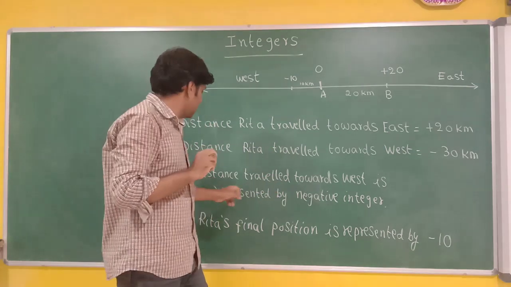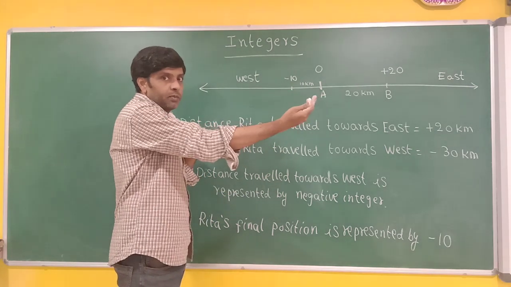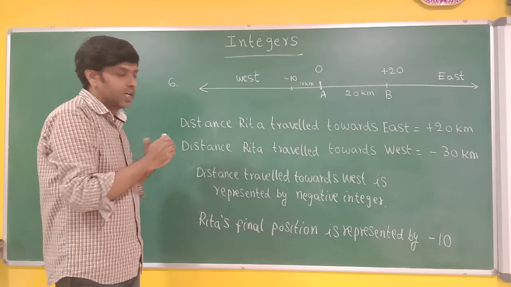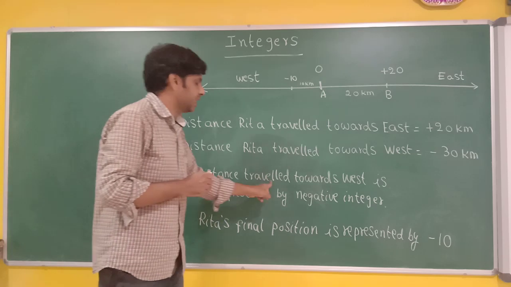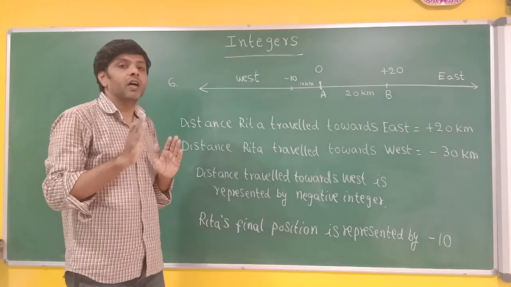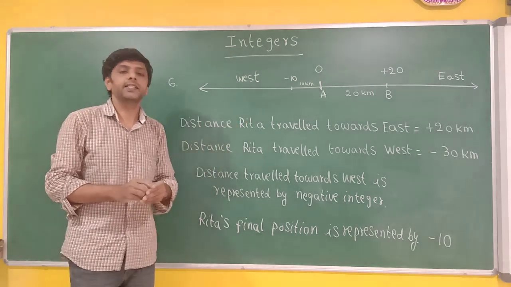And they are asking, if the distance towards east is considered positive, by what sign you will consider the distance traveled towards west? I wrote answer for that. Distance traveled towards west is represented by negative integer. And what is Rita's final position? Where is that girl standing? At -10.